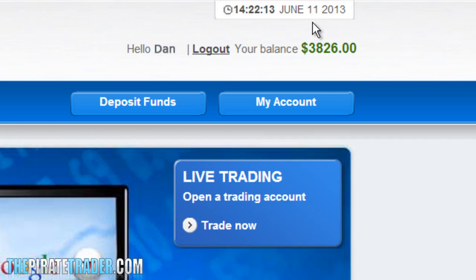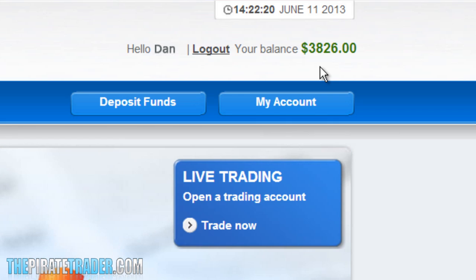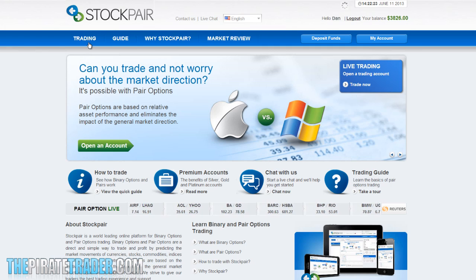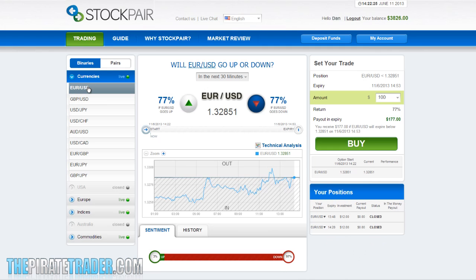As you can see, I have $3,826 in my account. I've made this amount over the past 2 weeks, and right now I'm going to show you step by step exactly how this system works so that you will be able to trade exactly like I do using this system. The first thing you need to do is to click on the Trading tab.